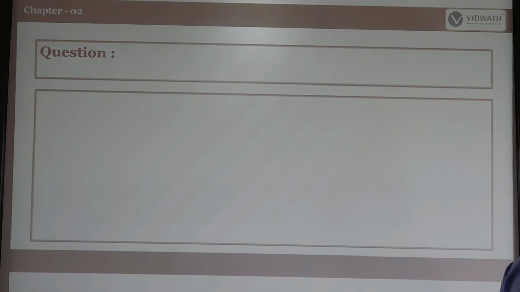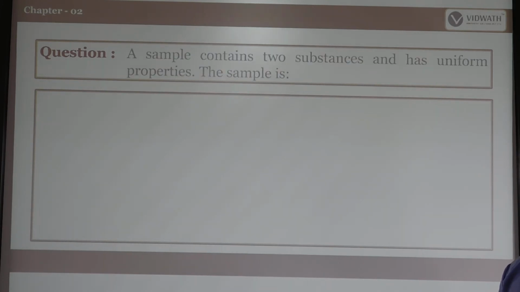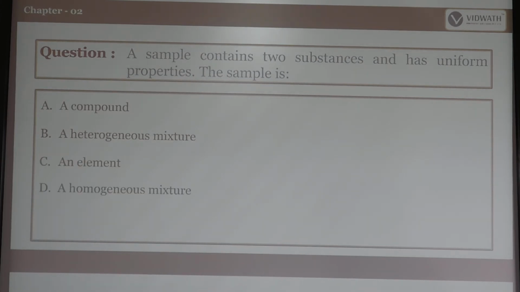So related to homogeneous and heterogeneous mixtures, we can discuss some questions. A sample contains two substances and has uniform properties. That sample is called: a compound, heterogeneous mixture, element, or homogeneous mixture. Uniform means homogeneous mixture.